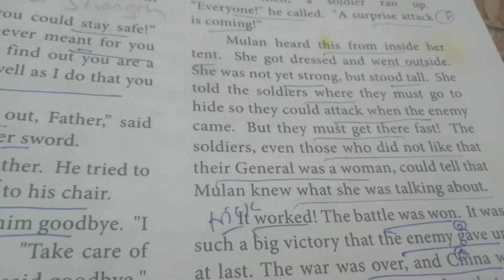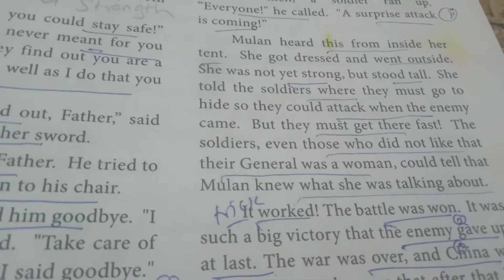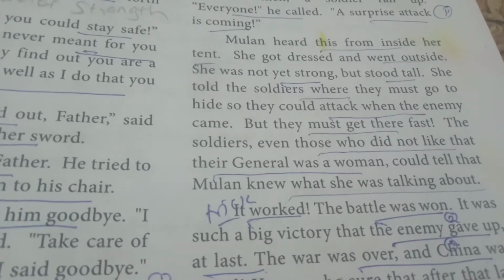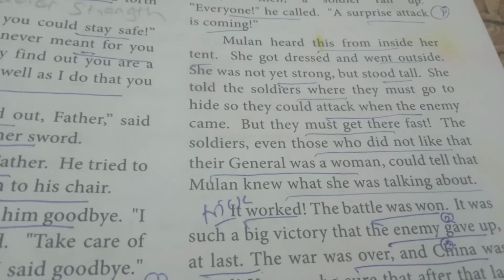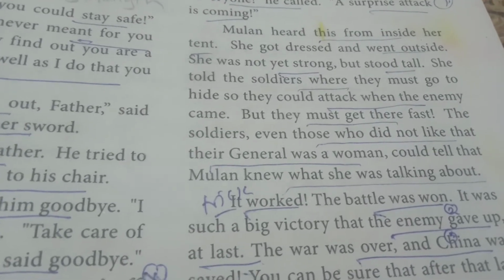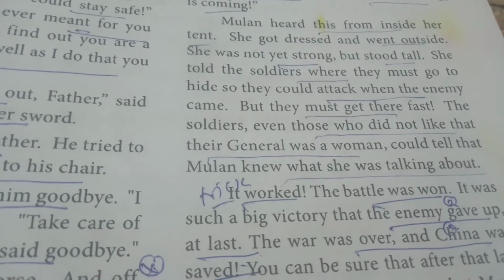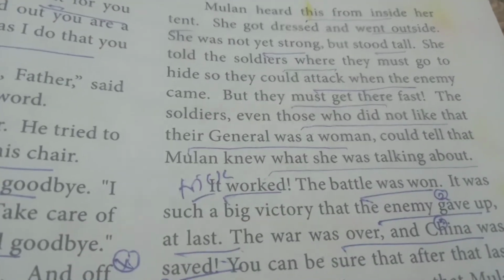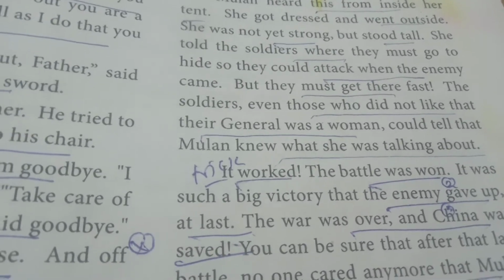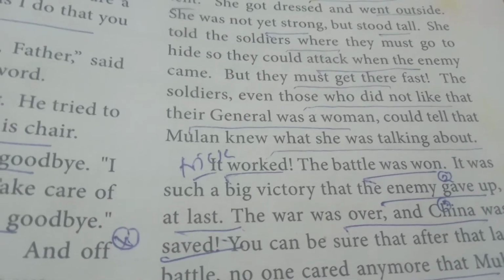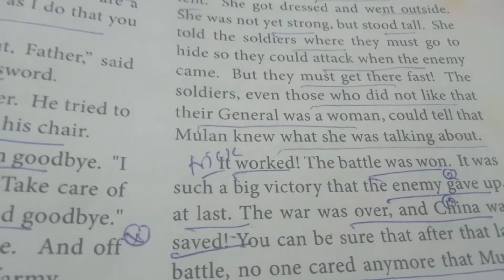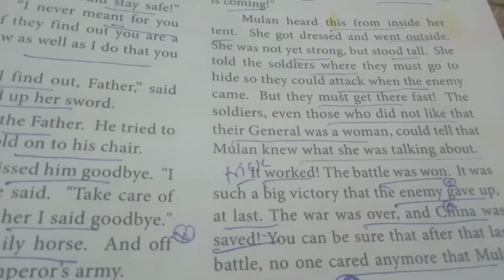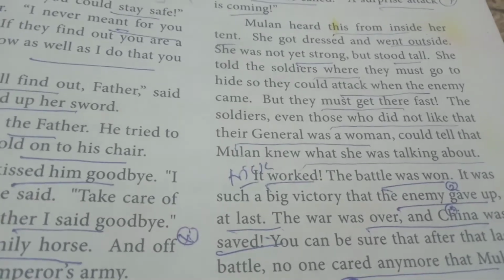Mulan heard this. From inside her tent, she put on a dress and went outside. She was not yet strong, but she stood tall. She told the soldiers where they must go to hide so they could attack when the enemy came. But they must get there fast. The soldiers, even those who did not like their general being a woman, could tell that Mulan knew what she was talking about.